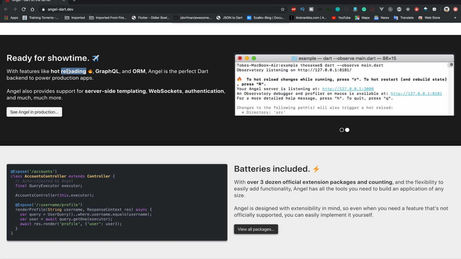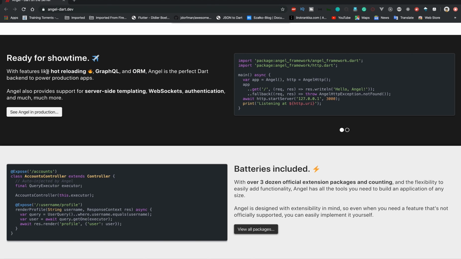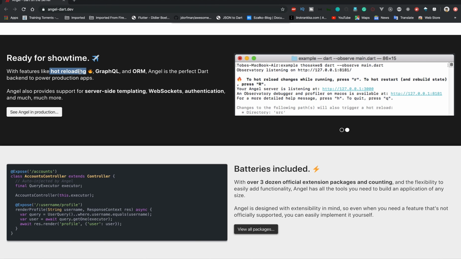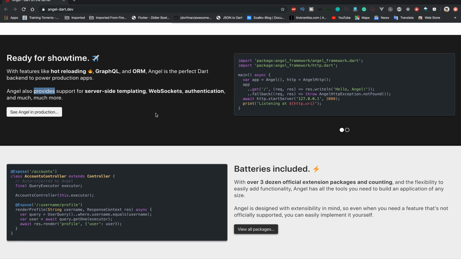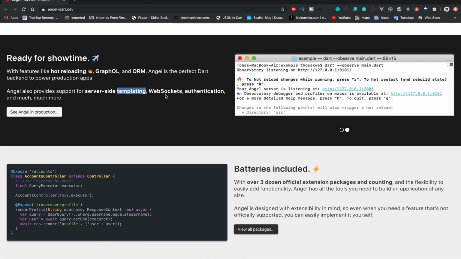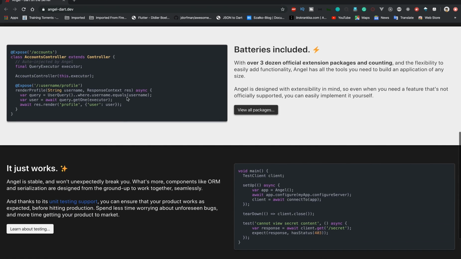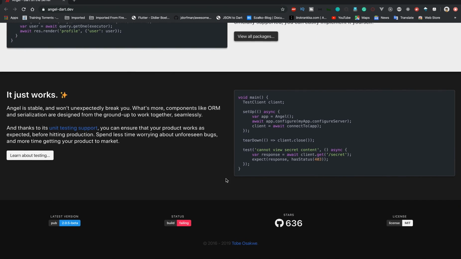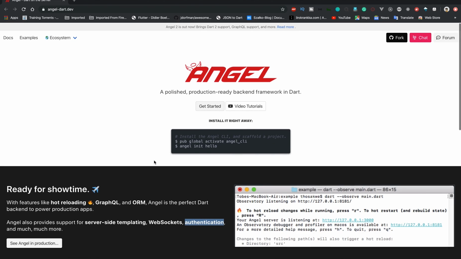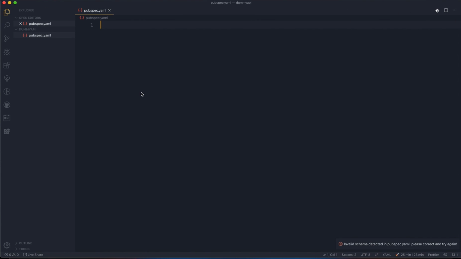When I used Aqueduct last time, there was no hot reloading as such. I am still not sure whether there is hot reloading with Aqueduct, but yes, it is with Angel, so we'll see that in this video. It also provides server-side templating, which is obviously a must-needed thing. WebSockets, authentication, and much more. And as you can see, it has all those things which we need. So yeah, check it out. And thanks to the developer for doing such awesome stuff. And I was in fact talking to him today.